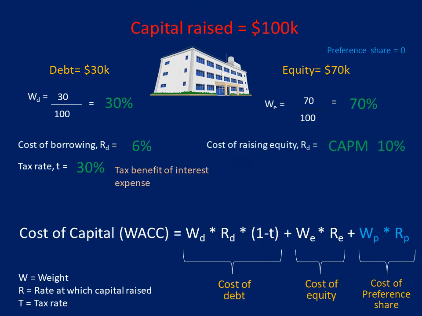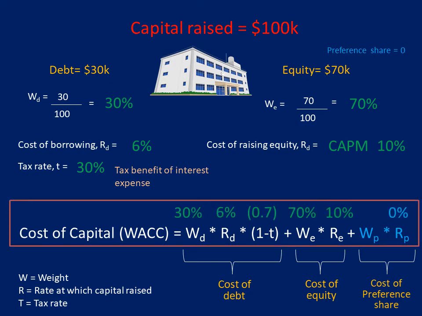The cost of equity is calculated through the capital asset pricing model or the CAPM, which is discussed in a separate discussion. But for now, let's take 10% as the cost of equity. Cost of equity is higher than the cost of debt due to the higher risk associated for equity holders, aka ownership. Let us now place the values in the formula to calculate the WACC. After this calculation, the WACC turns out to be 8.26% based on these values.